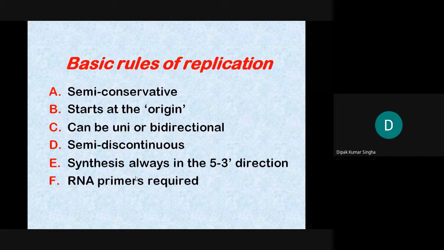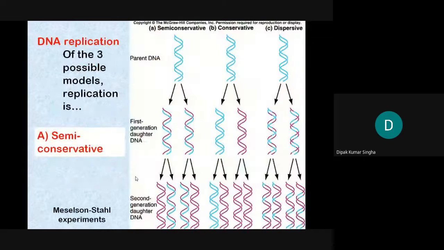And the RNA primer is essential. Sometimes scientists say that RNA is the main molecule, because in DNA synthesis, a short segment of RNA, like 5 to 10 nucleotides, is essential for the synthesis of the complementary strand. This is called the RNA primer. It is a short segment of nucleotides, 5 to 10 or up to 20 nucleotides, that can start the complementary strand. Okay. So you can see the parent DNA, all are there.